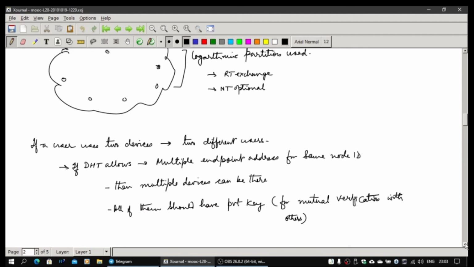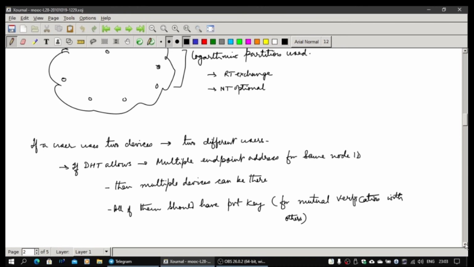Okay. And of course, we can do one more thing. We can actually use, for the same node ID, multiple endpoint addresses. Okay, so in that case, the problem is that when you are participating, you cannot participate in DHT. You have to register in DHT and you have two endpoint addresses. You have a node ID, but you are not part of DHT. So it will come to your root node, and from there it can then be sent to one of the two. But if you are participating in DHT, you have to be only one node. You can't be two, because two nodes cannot be placed at the same place, two different devices.